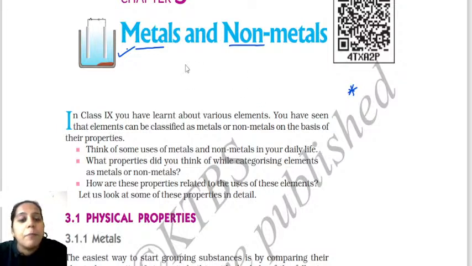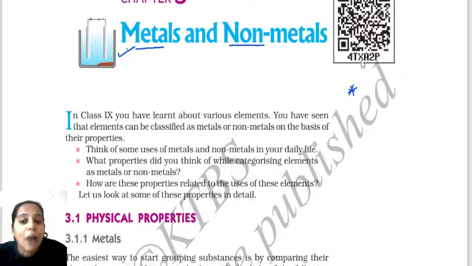When I talk about the properties of metals, metals have so many properties. Firstly, metals are hard in nature. When I say metals are hard in nature, I mean most of the metals are hard in nature, not every metal is hard. You have to remember this carefully. There are few metals which are not hard in nature also. So always you should use the word most.